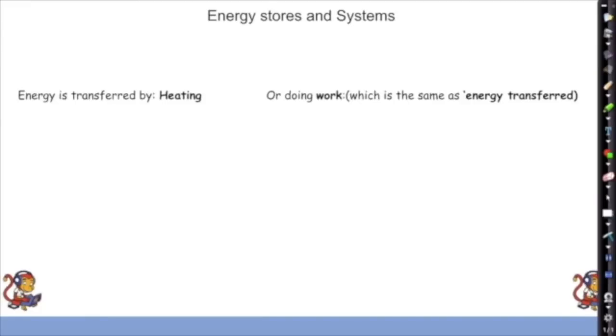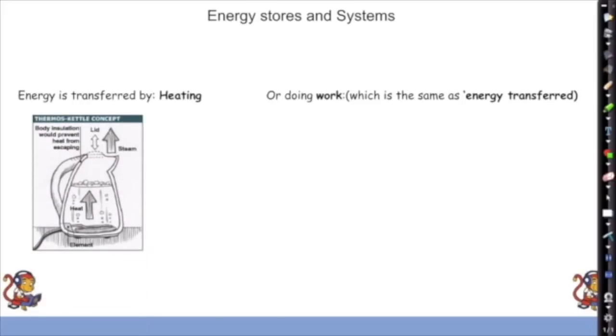So energy can be transferred by heating, or we can say that energy can be transferred by doing work. Now when we talk about doing work, that means the same as the energy transferred. So we've got a kettle transferring heat energy, so there'll be some electrical energy arriving in the wire. That electrical energy will be transferred into heat energy in the filament, and that heat energy will go into the water. So that's how energy can be transferred there. And the number of joules of electrical energy will be transferred into the number of joules into the water. But also there'll be a little bit of sound as well that comes out as wasted energy.